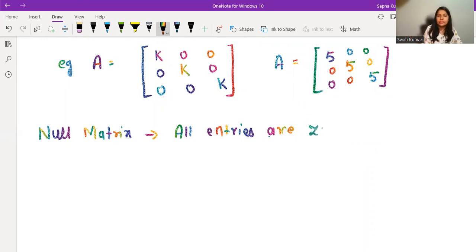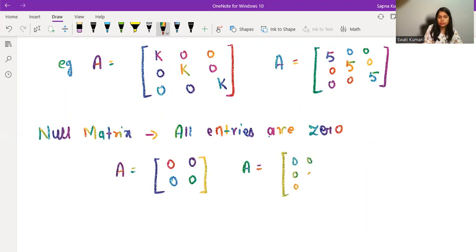So all the entries are 0. For example, I'm giving you a very simple example, 0, 0, 0. Even if I write down a matrix of higher order, it is going to be 0, 0, 0, 0, 0, 0, 0, 0, and 0 only. Okay, so that is the meaning of null matrix.